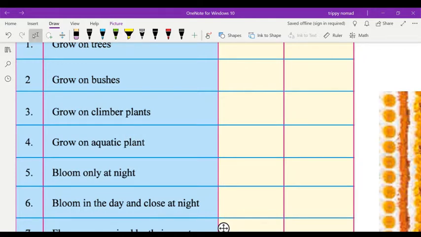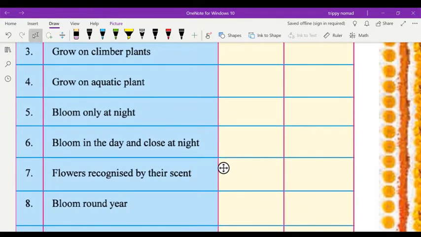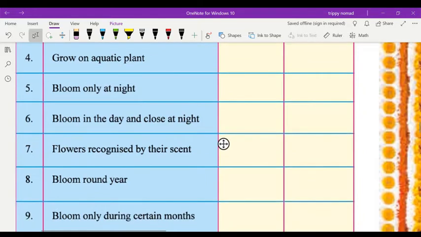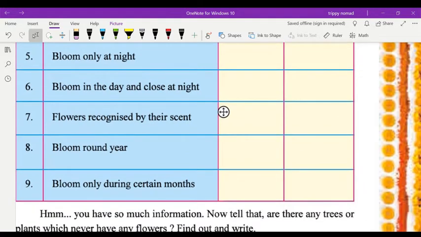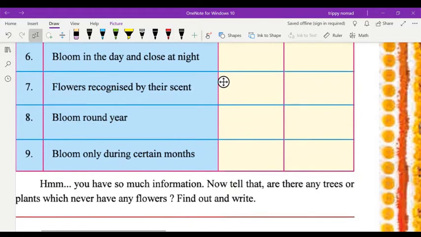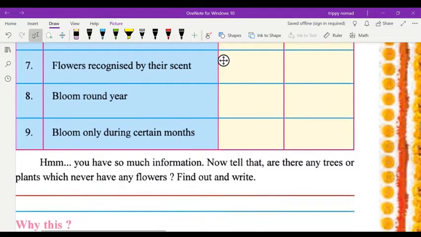So many names I am giving you, and you may write a few names according to your choice also. Then flowers recognized by their scent, rose and tuberose. Bloom round the year, that is the whole year, that means rose and periwinkle. Then bloom only during certain months, mogra, flame of the forest.